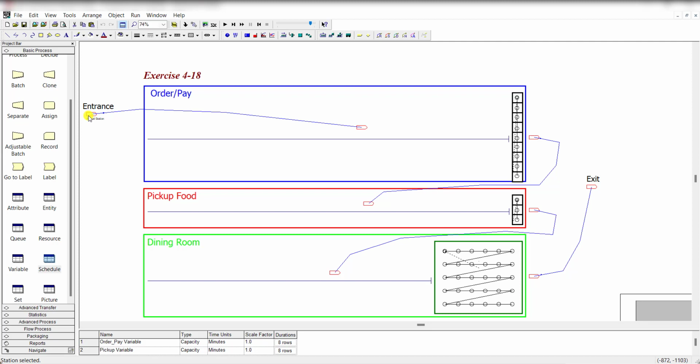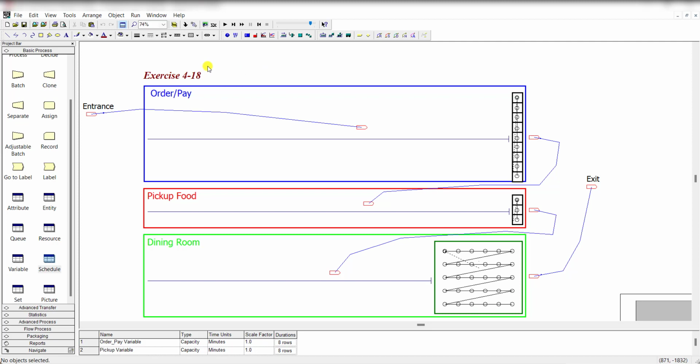This one is representing the station, arrival station to the order payment station, then from order payment station to the pick up food station, and then from pick up food station to the dining room station to the exit. So move to here and then there. So these are the process queues.